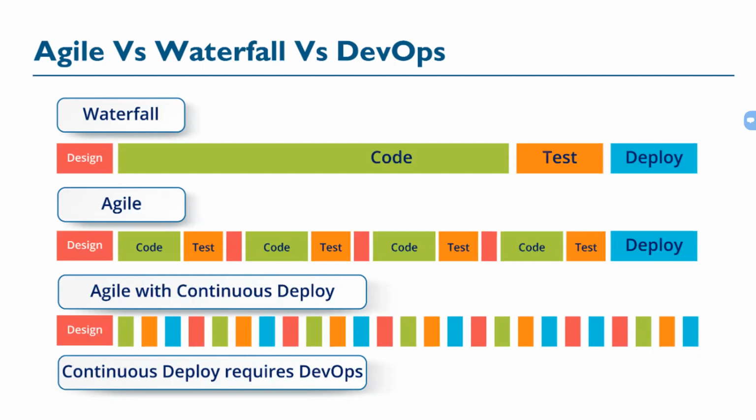So if a customer today asks for an application, that application already takes 6 to 7 months to get released and deployed. By that time, the customer's requirement may have changed. We'll understand how that challenge can be overcome by using DevOps.